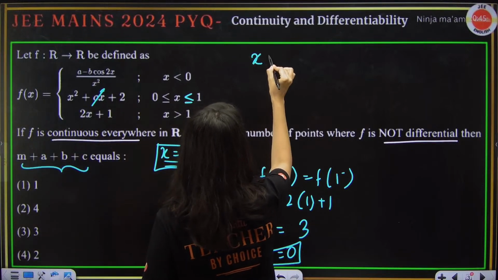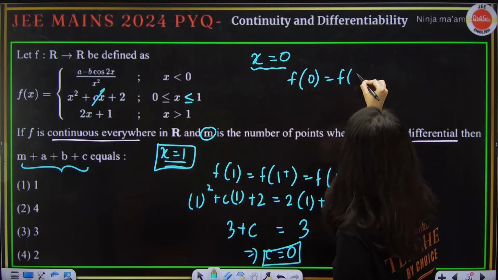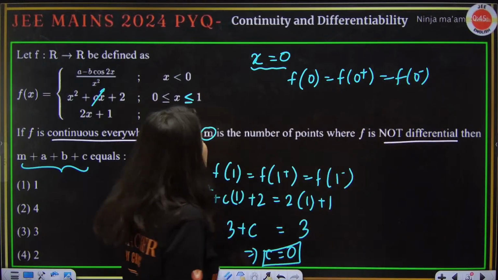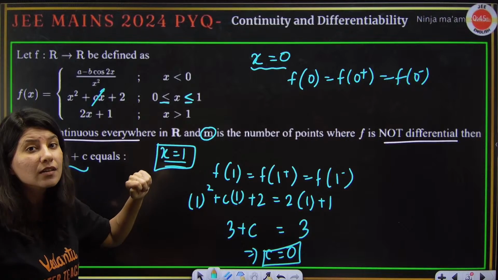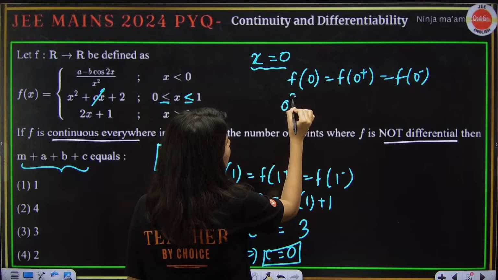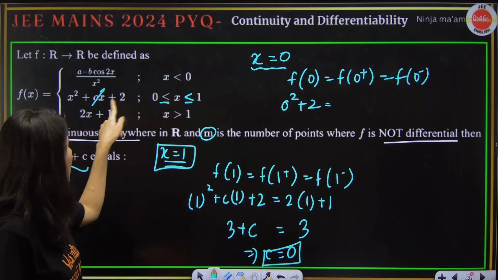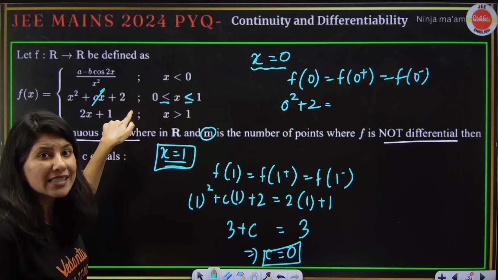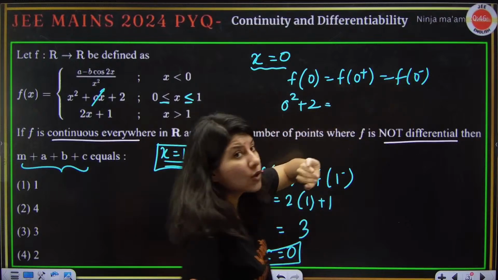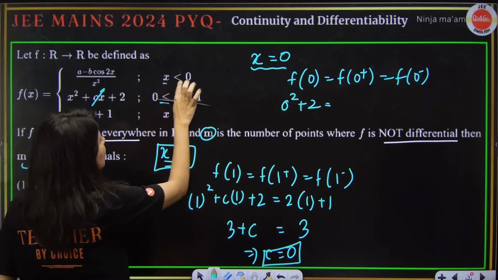We will do the continuity check at x equals 0 as well. So f of 0 is equal to f of 0 plus is equal to f of 0 minus. So f of 0 is again here. If I put 0 over here, it is 0 square plus 2. F of 0 plus, that means x greater than 0, I will land into the same thing. Now f of 0 minus, that means x less than 0. X less than 0 is this.